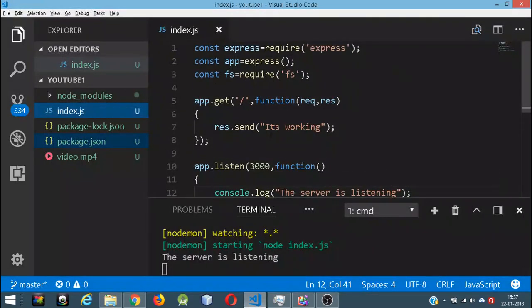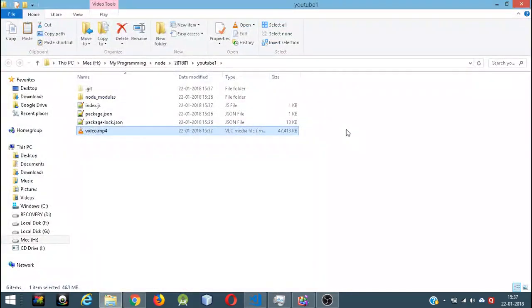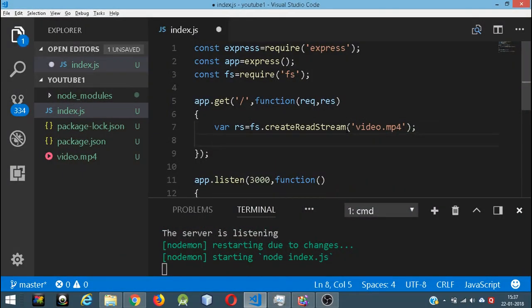So let's do something like var read stream. So rs is equal to fs dot create read stream, and then you're going to pass in the URL. I mean, the passing the video. The video is in the same directory where the index.js is. So I'm just going to put in the name of the video. So my name of the video is video.mp4, and now I am going to stream the video.